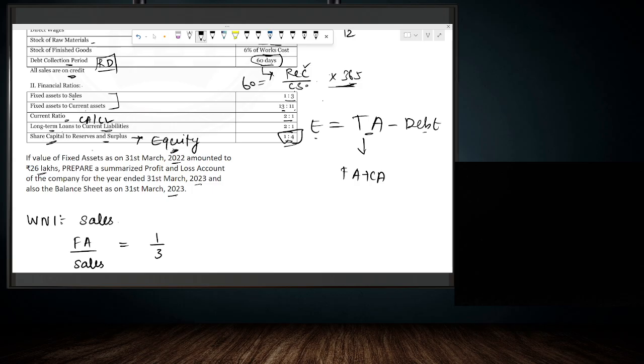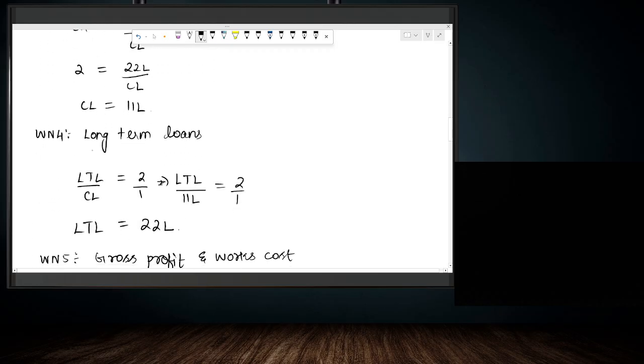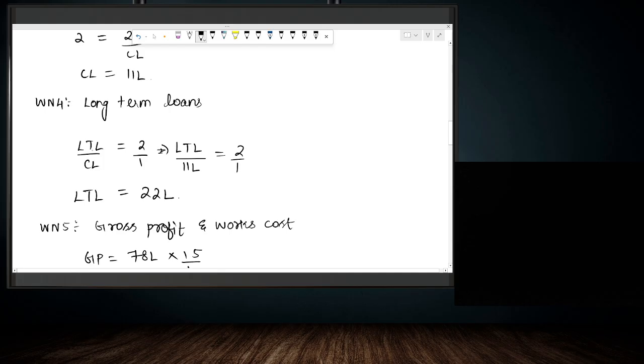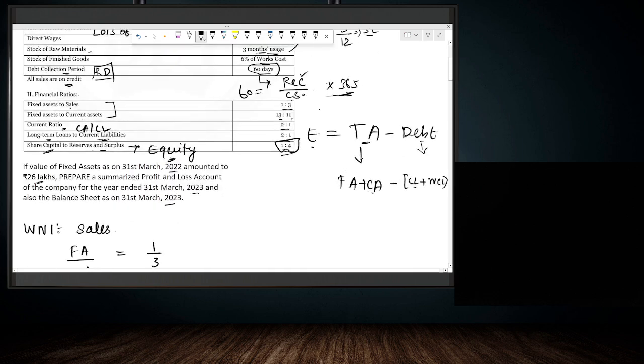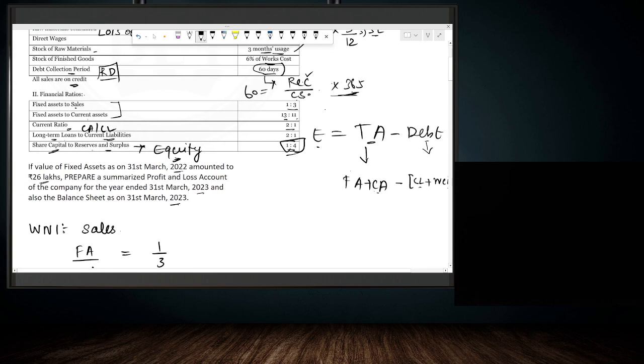Fixed asset is given in the question, 26 lakh. Total current asset we calculated, 22 lakh. Debt includes two things: current liability and non-current liability. Current liability we calculated in working note number 3 and non-current liability in working note number 4. Non-current liability is nothing but long-term loans, right? So if we calculate the difference between total asset and total debt, the resulting figure is the equity amount.